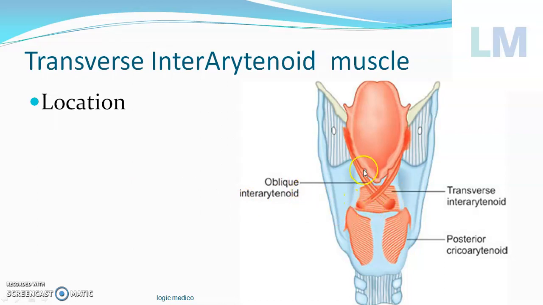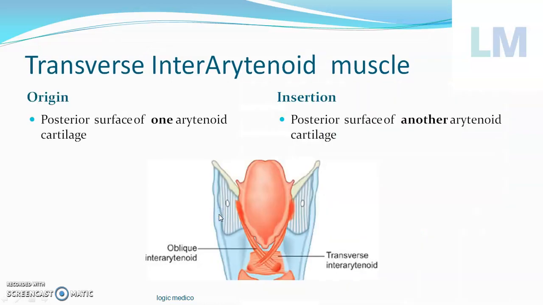So what is arytenoid cartilage? They are pyramidal shaped cartilages which are placed over the cricoid cartilage. You are seeing this larynx from the posterior aspect. This is the lamina of cricoid. Here will be the two pyramidal-like structures called the arytenoid cartilages. Between the two, the transverse interarytenoid muscle is present.